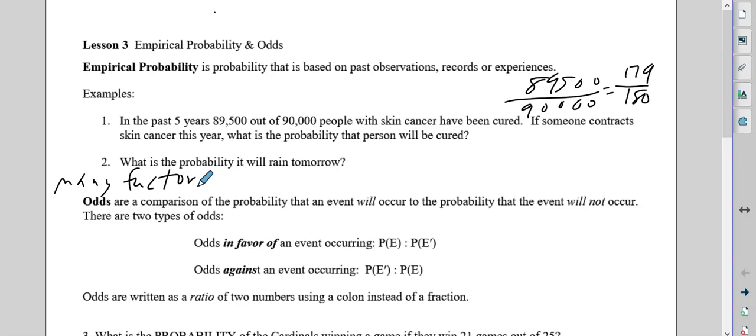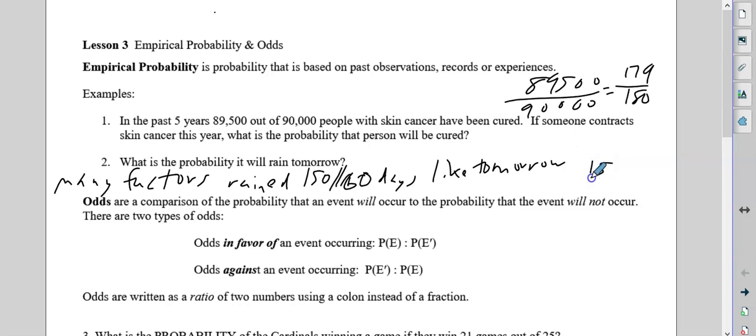So we look at the past, and let's say it has rained 150 out of 160 days like tomorrow. So with similar weather conditions, it has rained 150 out of 160. So the probability is 15 out of 16. And again, we're basing that on the past.